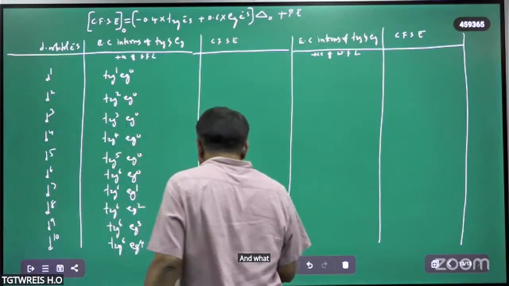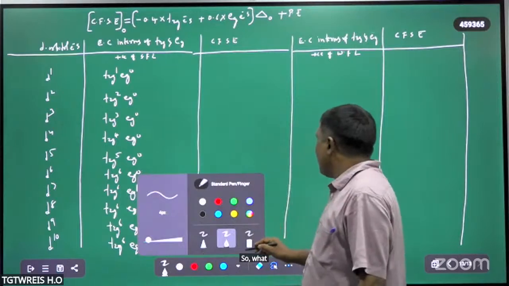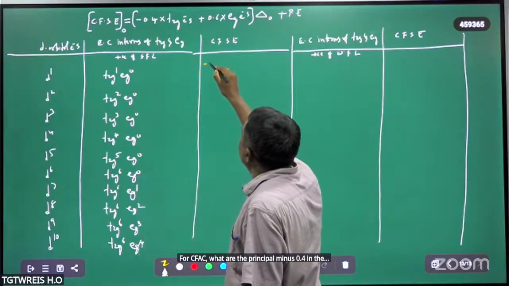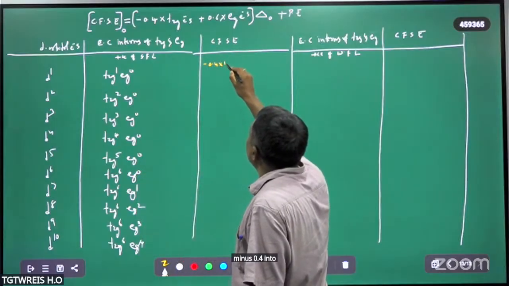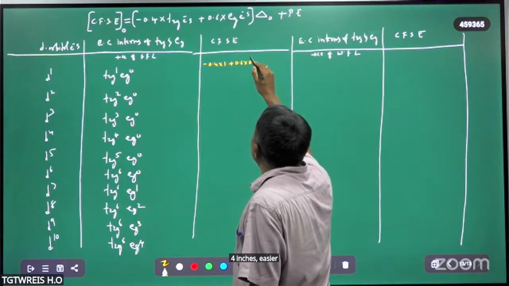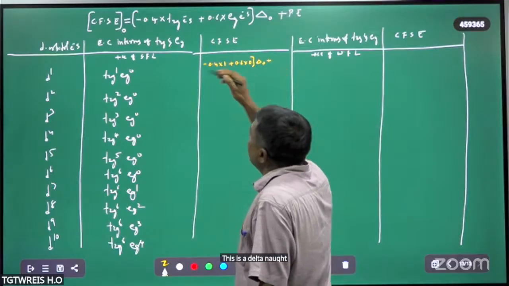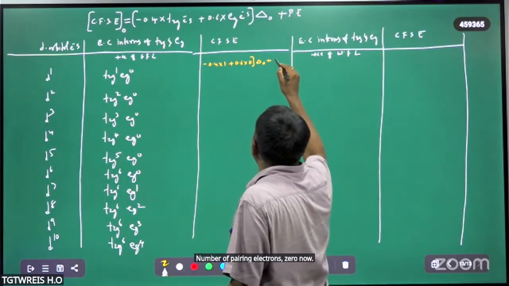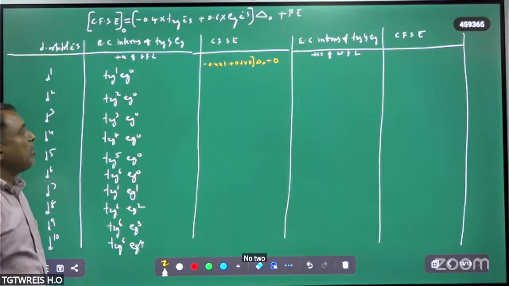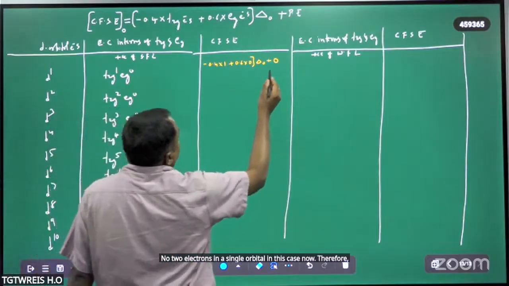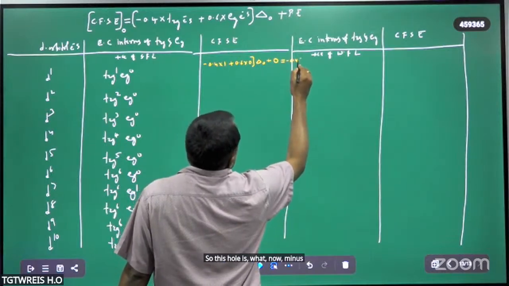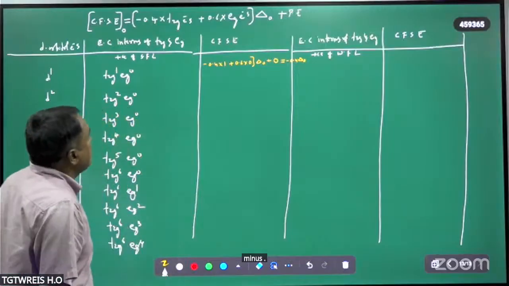And what about the CFSE values in this case? CFSE is minus 0.4 times the t2g electrons, 1, plus 0.6 times the eg electrons, 0, times delta naught, plus the number of pairing electrons, 0. There are no pairing electrons, no two electrons in a single orbital in this case. Therefore the pairing energy is 0, and so this whole thing is minus 0.4 delta naught.